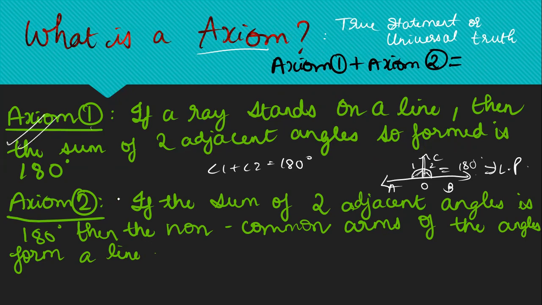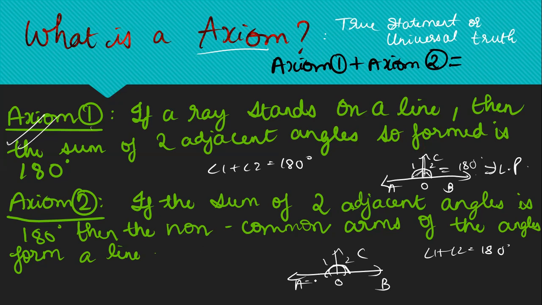Let's move to axiom number 2. What does it state? If the sum of two adjacent angles is 180 degrees, then the non-common arms of the angles form a line. Suppose I have two adjacent angles. Then if these two adjacent angles, angle 1 plus angle 2, give me 180 degrees, then these two non-common arms, let's say we have a line AB here and AO and OB are the non-common arms.